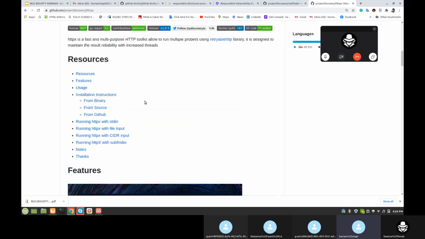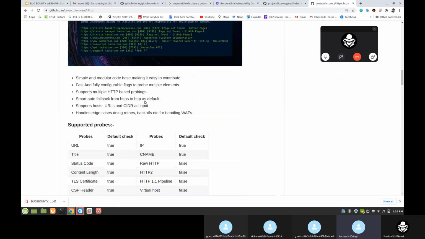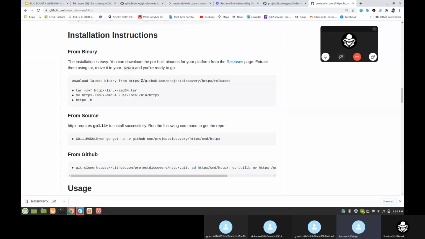Download this zip file, unzip the file, then move to the user local bin directory, and simply run httpx and your httpx tool starts. It's very simple and takes time, so I'm not showing you how to install it.